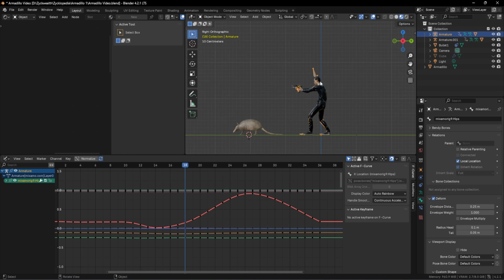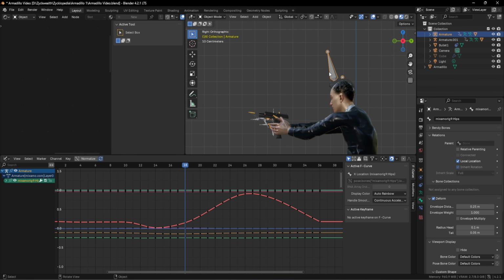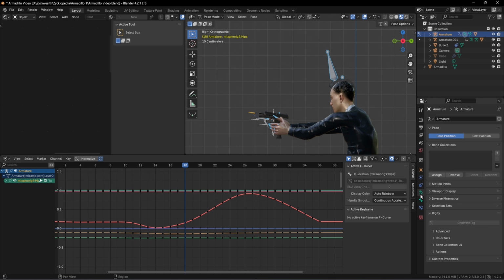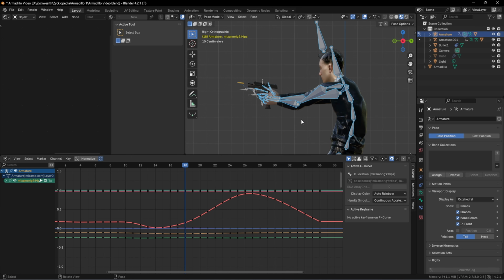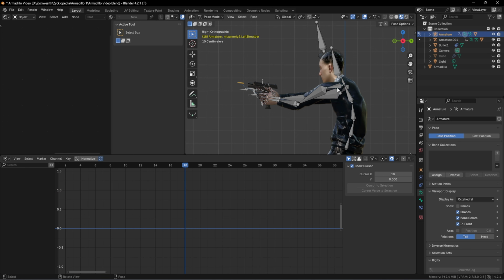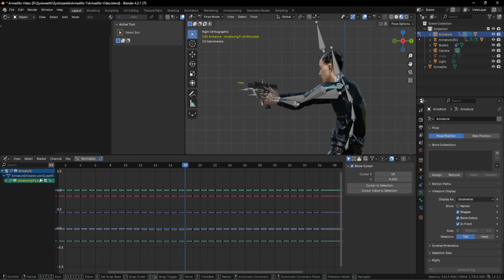So for that, let's go towards our Leonard's bone by clicking over here. Then we can change our mode to pose mode. Then if we go towards our data area over here and open this viewport display and change the show mode to in front, we can see the bones in front of our character. So this pose mode is the only place in which we can control our armature. So if we click on this shoulder bone over here and click R to rotate it, we can see that our character's arms are moving as per our command like this.